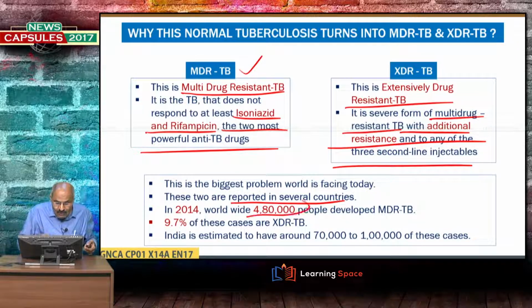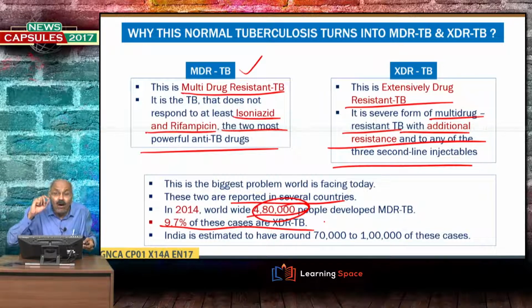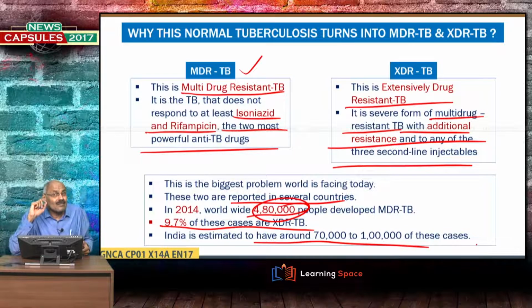And in 2014, worldwide, 5 lakh people developed MDR-TB, and 9.7% of these cases, or you can say 10% of these cases, are XDR-TB, and India is estimated to have around 70,000 to 1 lakh of these cases, right?